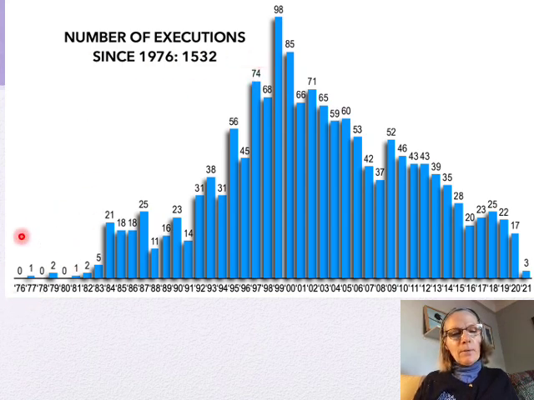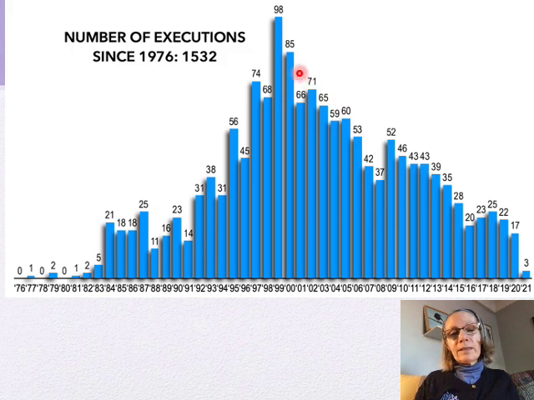Now, in a moment, we're going to talk about how the Supreme Court placed a moratorium on the use of the death penalty in 1973 until 1976. We'll talk about why that is in a second. And then this shows you the trending back up. States had to change their laws in order to comply with the Supreme Court ruling, which we'll talk about. Then we see a high mark in the number of executions in 1999 at 98. We'll talk about why that is in a second.